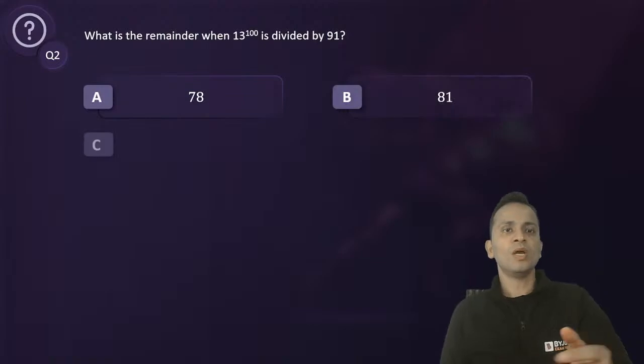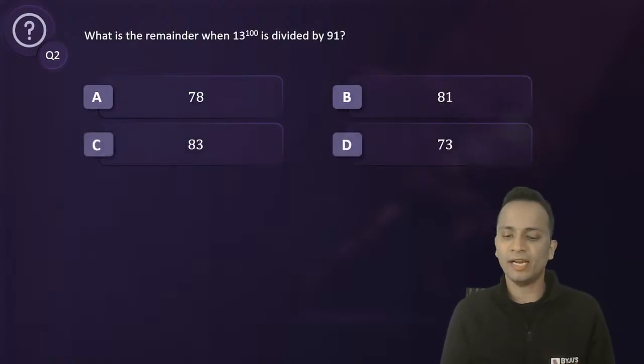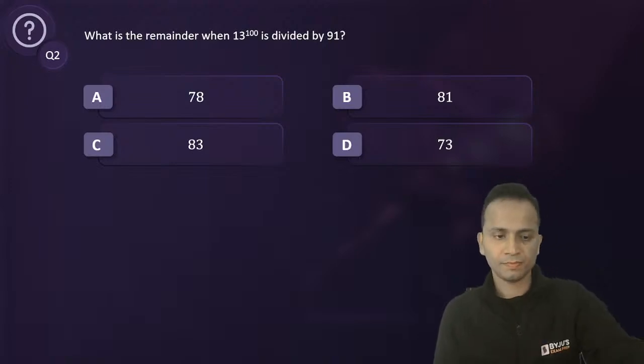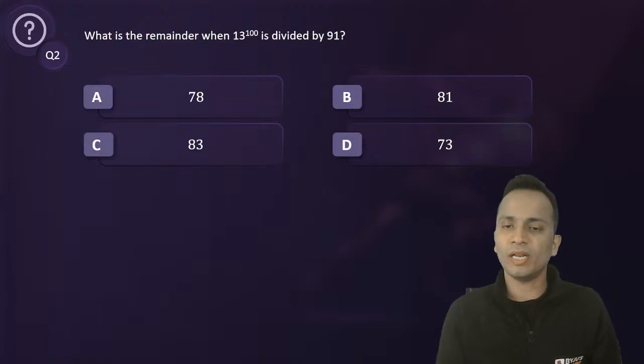Question number 2. What is the remainder when 13 raised to the power 100 is divided by 91? 13 raised to the power of 100 is divided by 91. I need the remainder.